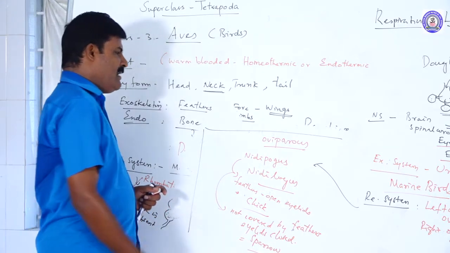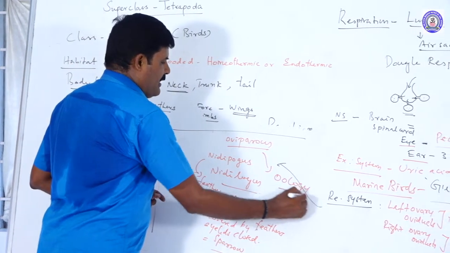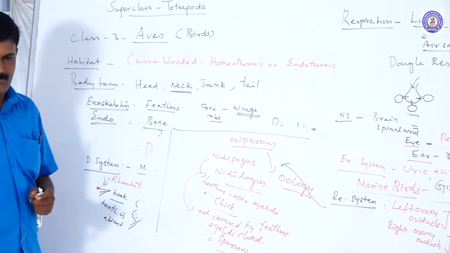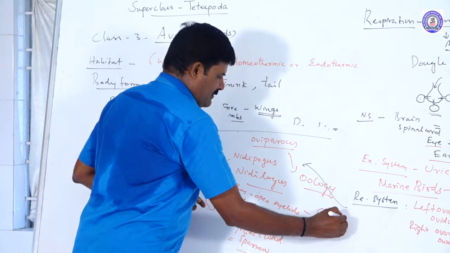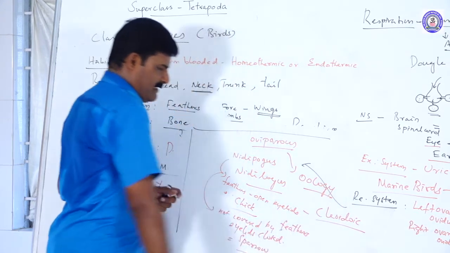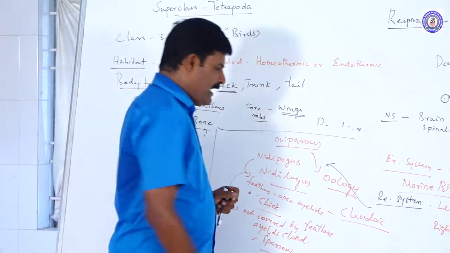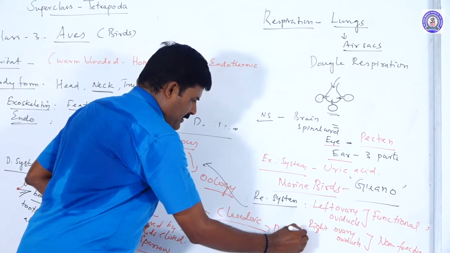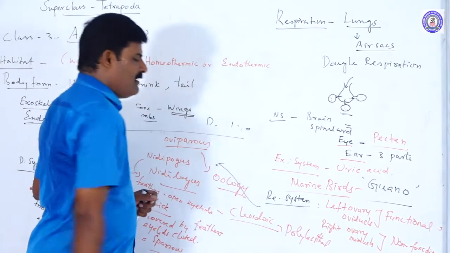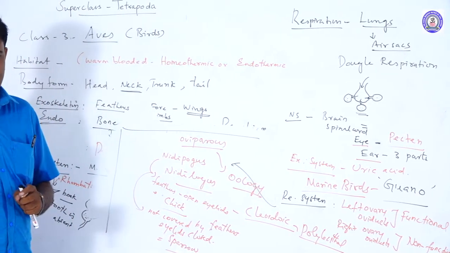The study of eggs in birds is called oology. The egg of birds is called cleidoic because it has a protective shell. This kind of egg is polylecithal or macrolecithal, that is, the largest amount of yolk is present.